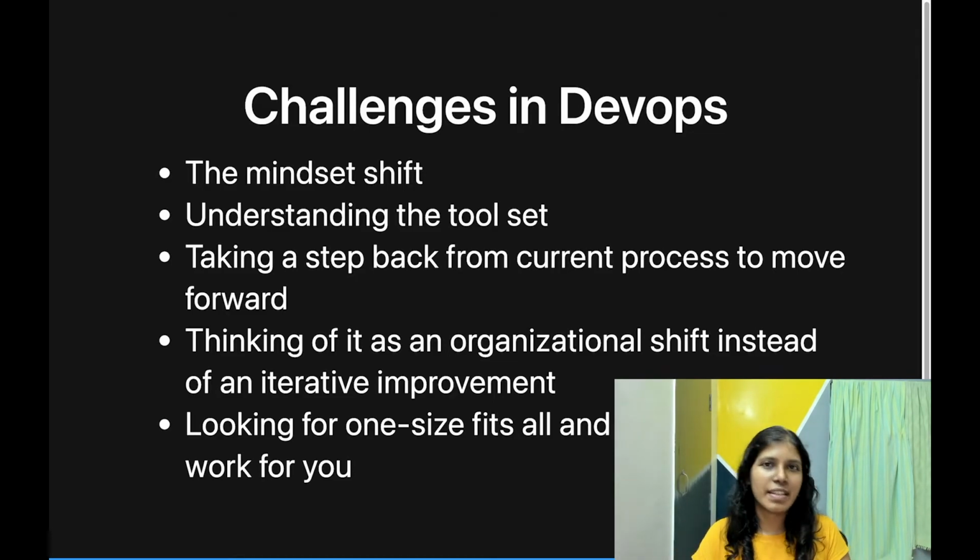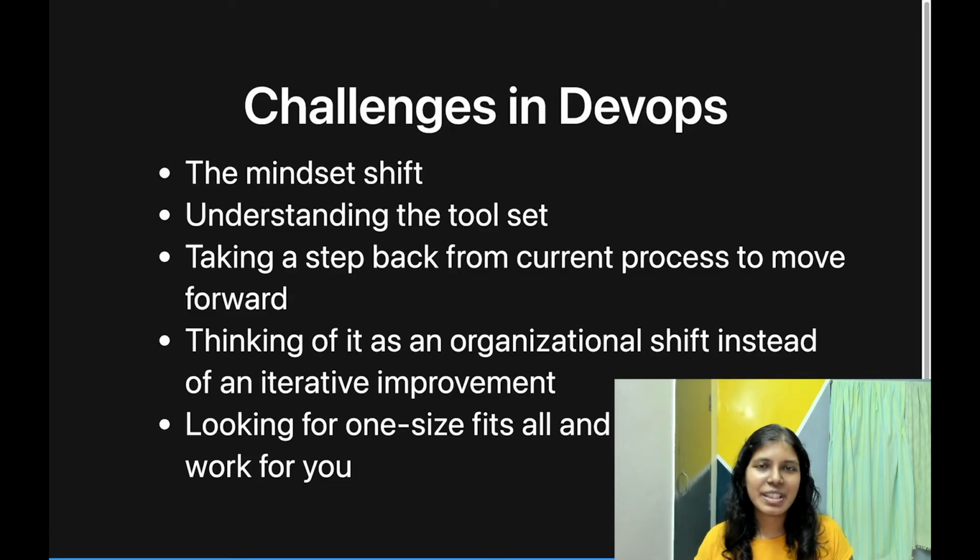Thinking of DevOps as a huge, humongous project in itself is a very wrong thing, because it's a very customizable solution pertaining to your organization's needs. So you can't just say, for the next 6 months, we are going to sit and do the DevOps for our system, and then it will all run smoothly. No, it's a very iterative process. You have to consistently monitor and watch and tweak your system to work, and not look for one size fits all.